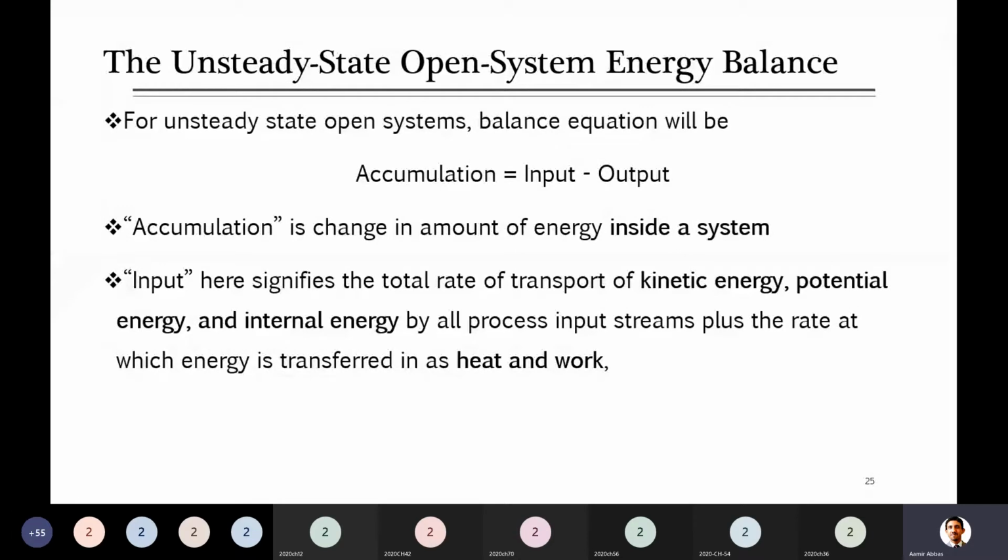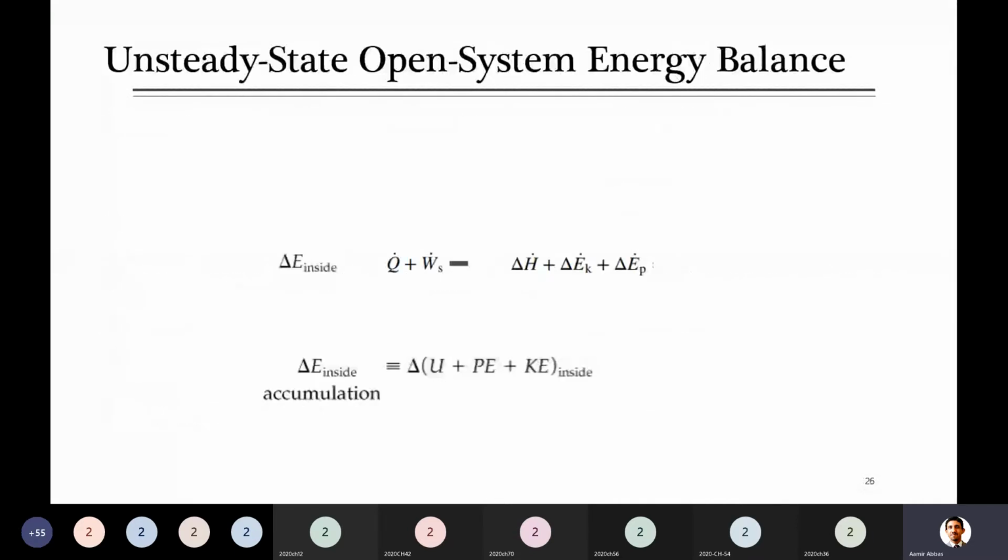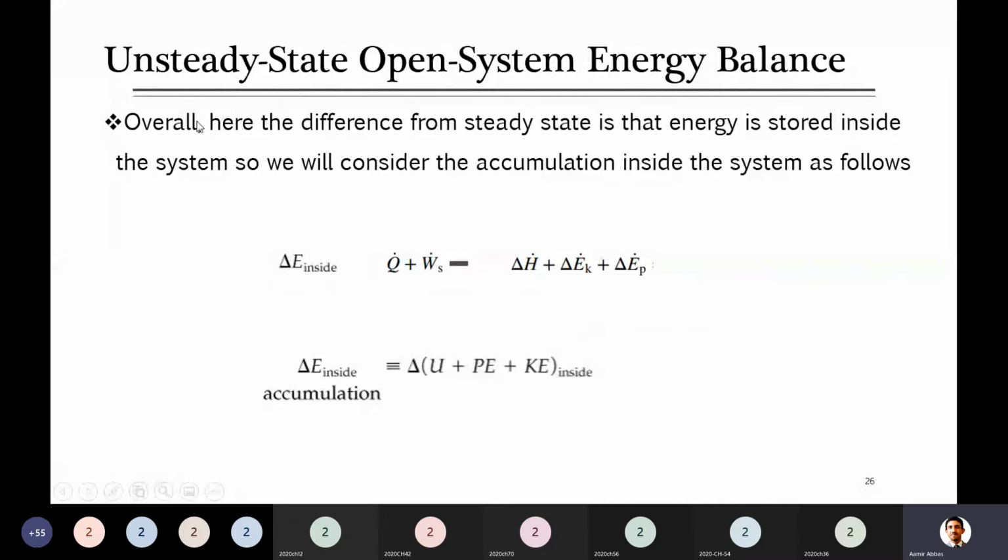In the form of change in kinetic, internal or potential energy of the system contents, not something which is getting in or out. That is of the system content. If they have increased after some time, definitely that will be included. If they have decreased, definitely that will be included. So let's look at this equation for this.